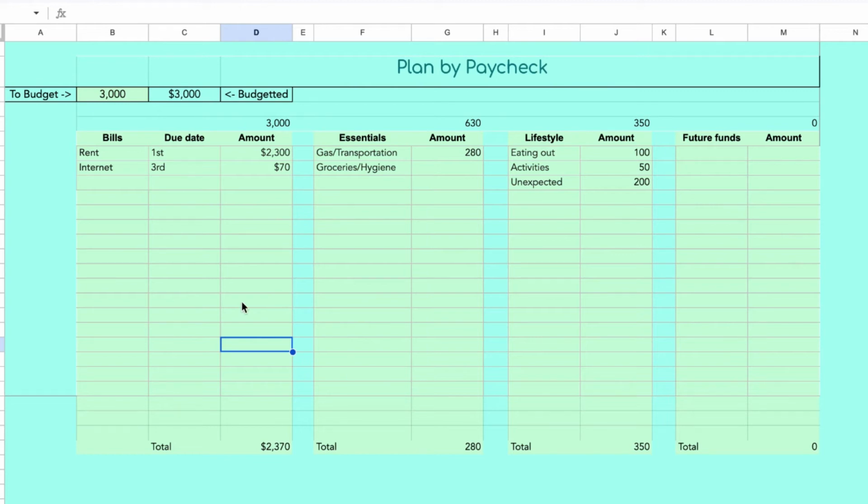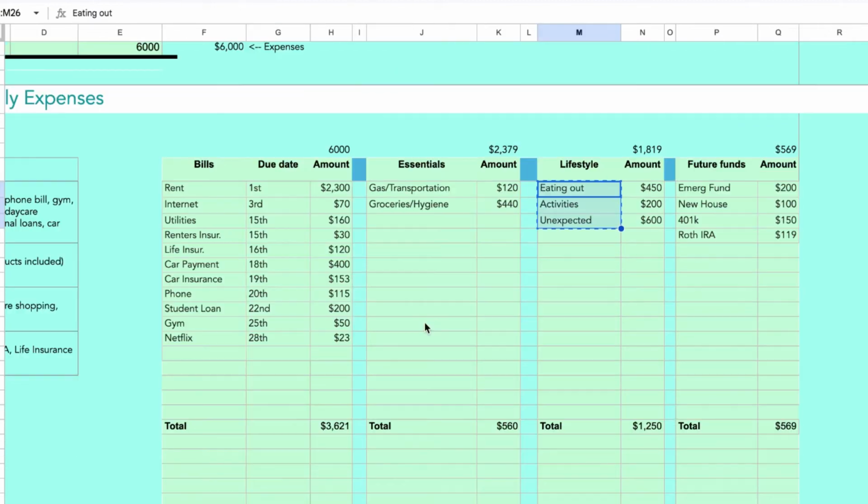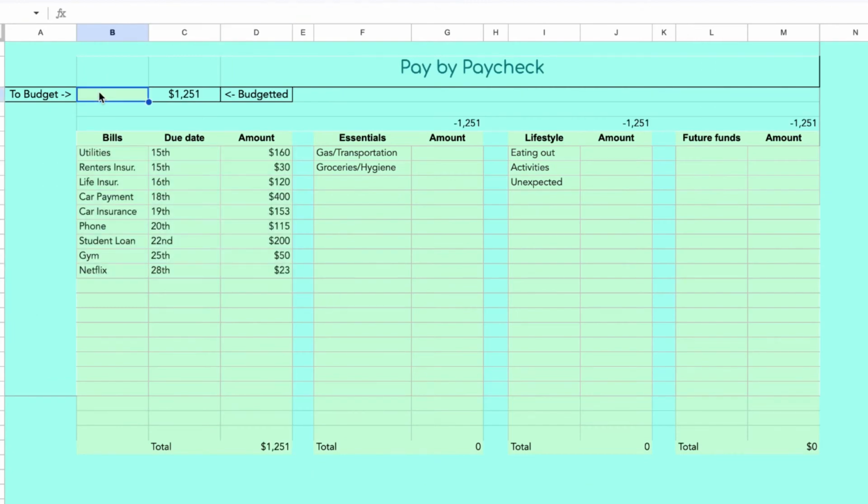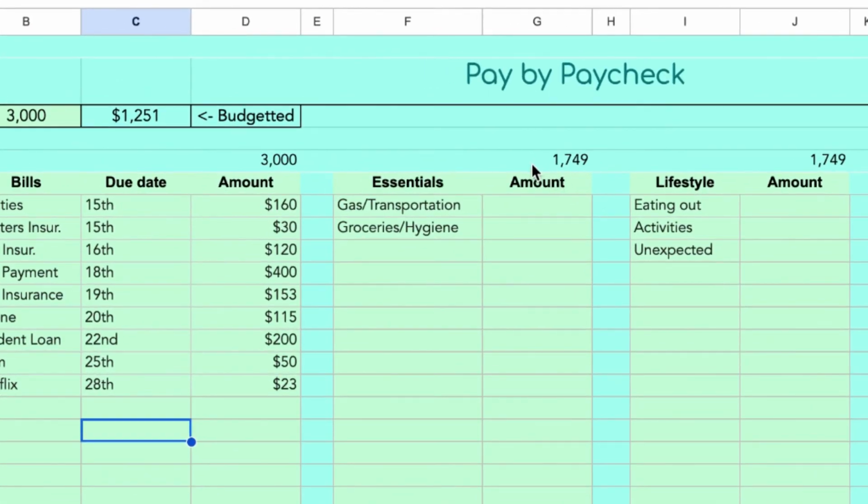All right, now let's work on the second and final paycheck for this month. Back to the monthly spending plan. So now we're responsible for everything after the 15th. So that's pretty much all of these bills. We're just gonna go ahead, same thing, copy and paste. And of course, we're gonna write down how much we have to budget, which is 3,000. Okay. And the total is this amount, and this is the amount that we have left.